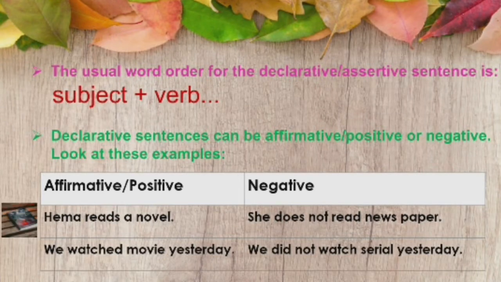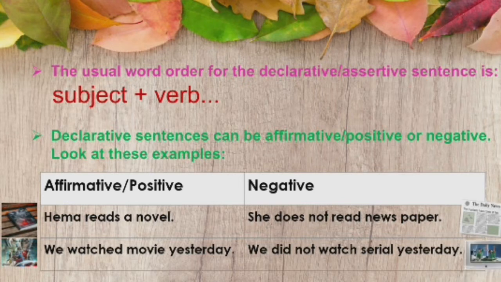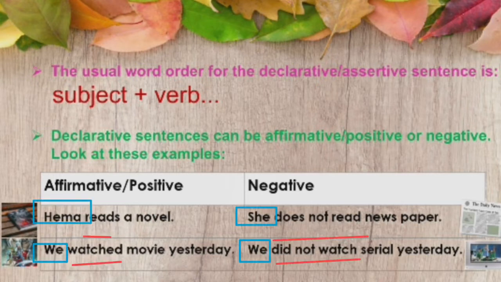Hema reads a novel. She does not read a newspaper. We watched a movie yesterday. We did not watch a serial yesterday. The common thing we find in both types of sentences, affirmative and negative, is the structure, that means subject plus verb. We can find subject and verb in the beginning of the affirmative and negative sentences.